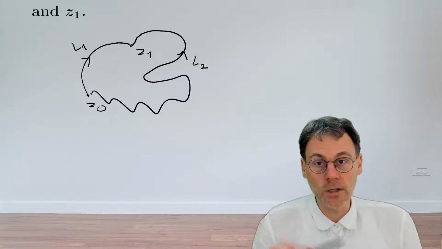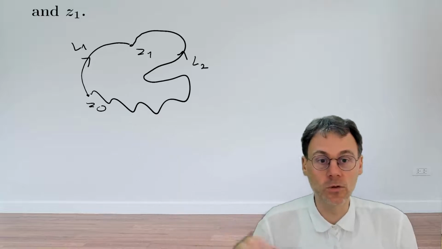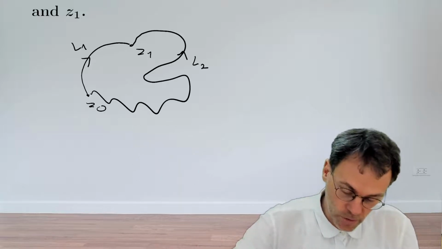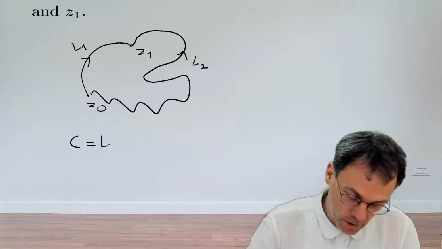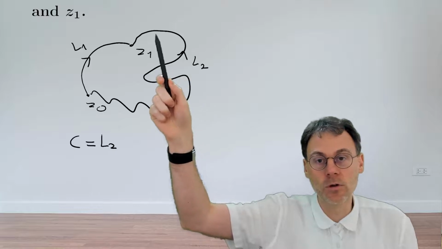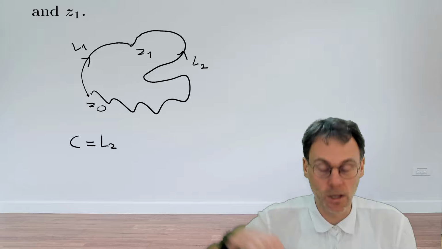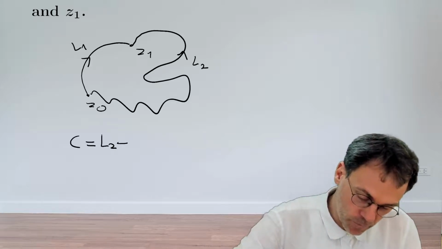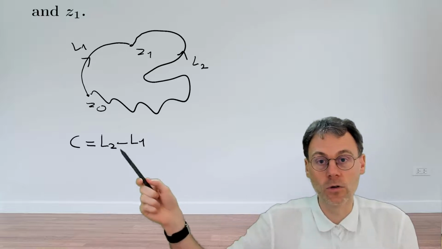Now, what we can do in this case is we can try to join these two line segments into a single closed contour. So we can form, for example, a closed contour C by taking our line segment L2 like this. And then we can close the contour by traversing the line segment L1 in the opposite direction. So we need a minus sign here for L1. So what do we have now? We have a closed contour C.